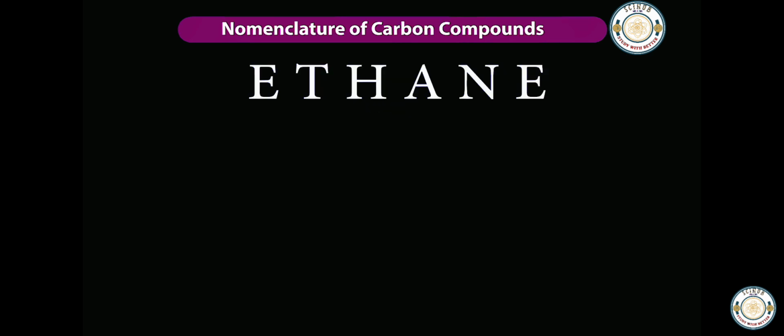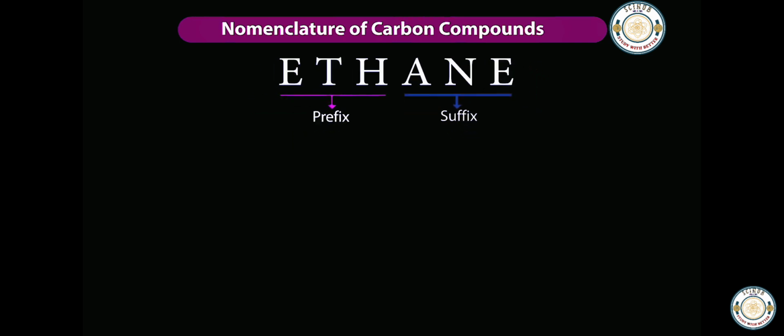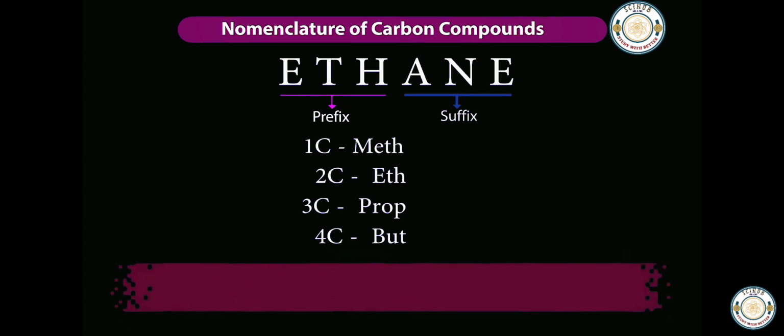The name of a carbon compound is made up of two parts, a prefix and a suffix. Prefix is the first part of the name. It is dependent on the number of carbon atoms present in the carbon chain. If the compound has one carbon, the name begins with meth. If two carbons, it begins with eth. Three carbons, prop. Four carbons, but.